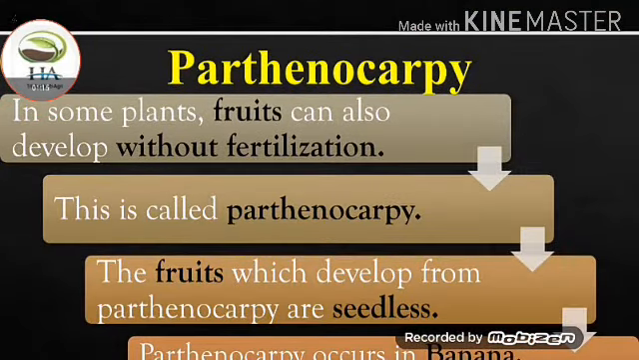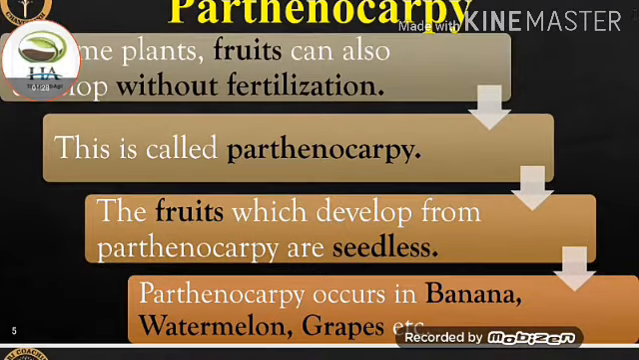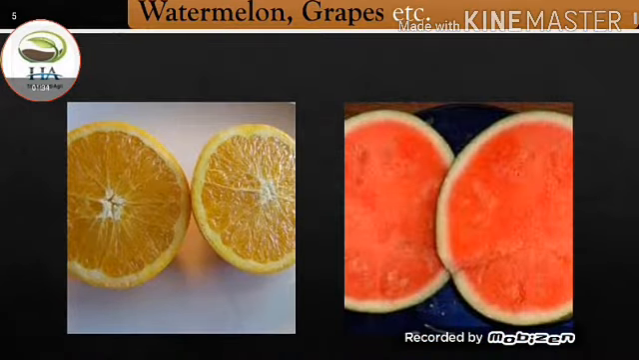Next we talk about parthenocarpy. In some plants, fruits can also develop without fertilization. This is called parthenocarpy. The fruits which develop from parthenocarpy are seedless. Parthenocarpy occurs in banana, watermelon, grapes, and many others. In this picture, the first one is parthenocarpic orange, and the second one is parthenocarpic watermelon, seedless watermelon.